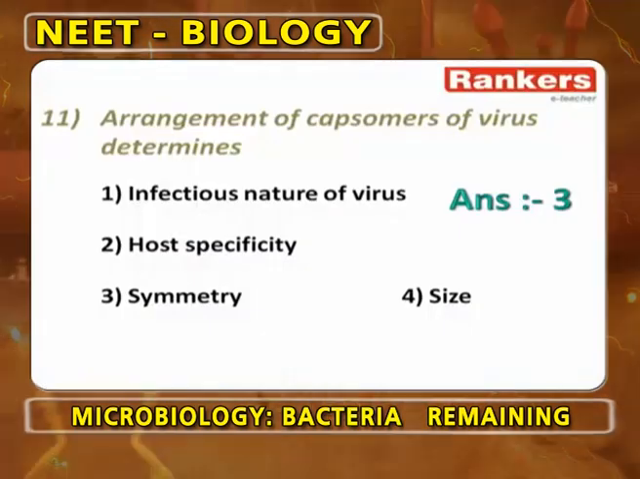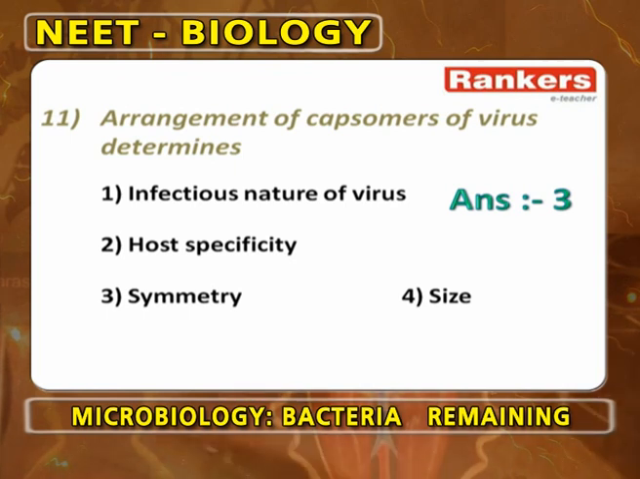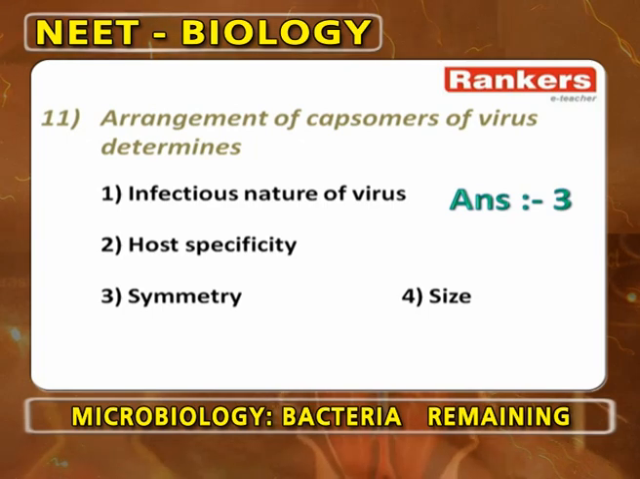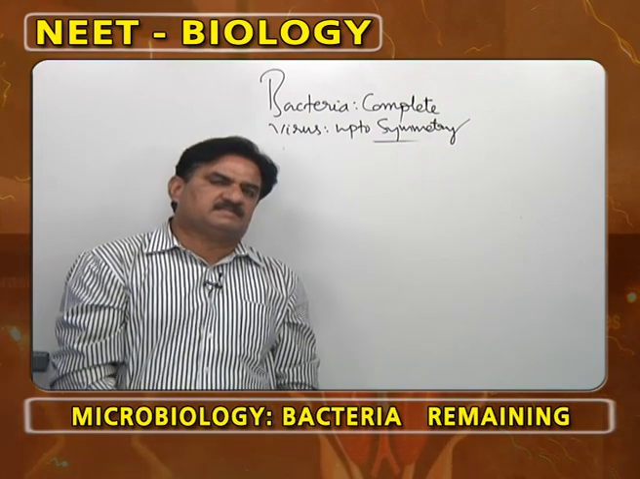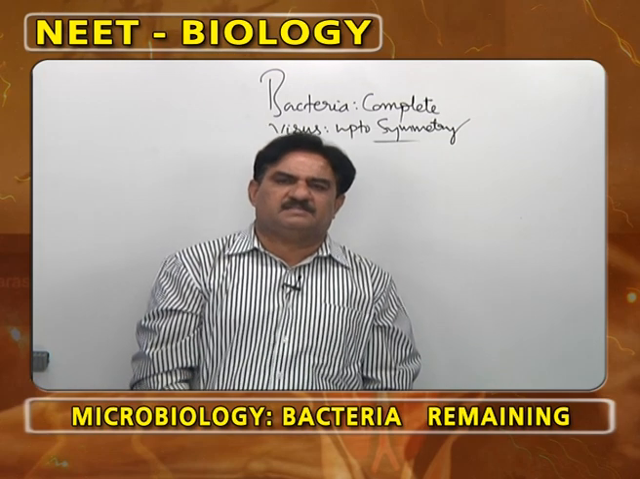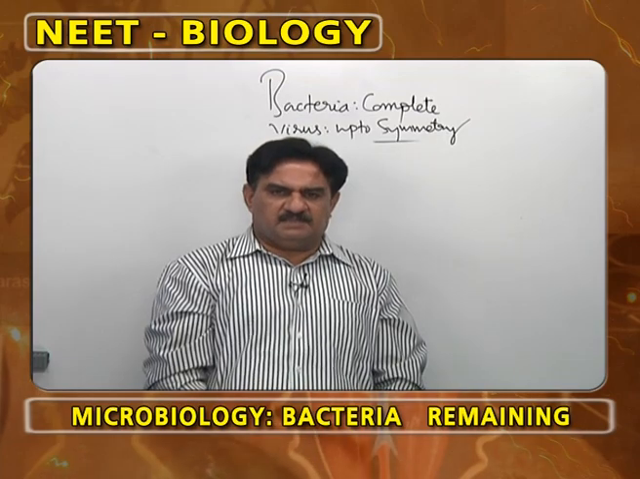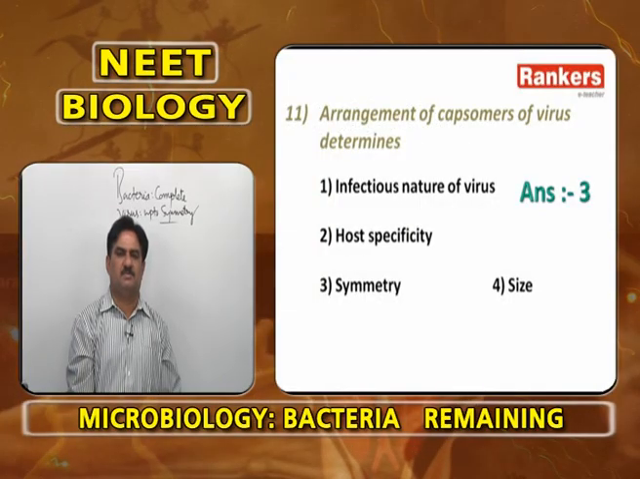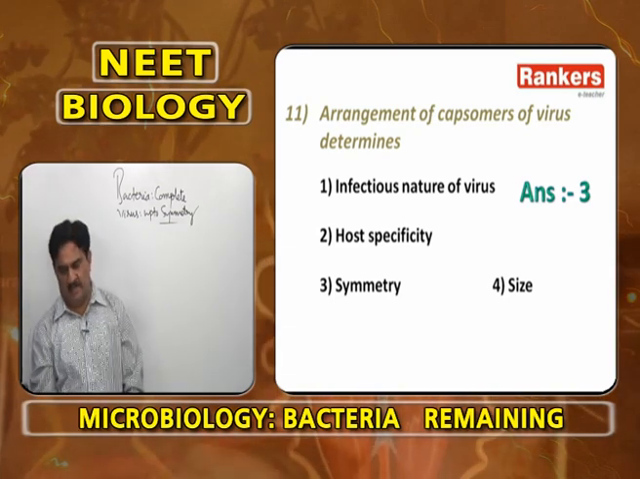So, the arrangement of capsomeres in virus results in the symmetry of viruses. Symmetry in viruses is of two types: helical symmetry and cubical symmetry. Helical symmetry is found in tobacco mosaic virus where capsomeres are arranged as a spiral staircase. Cubical symmetry is found in adenoviruses where each capsomere is an equilateral triangle face, ultimately arranged like a cube. Binal symmetry is found in bacteriophages. Head shows cubical symmetry, tail shows helical symmetry.